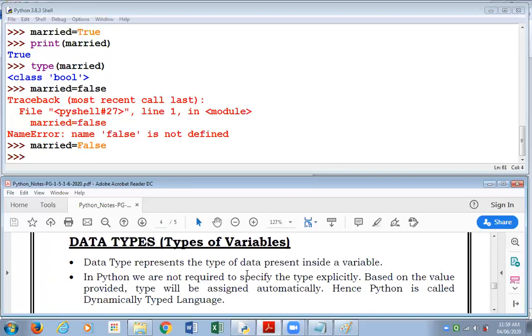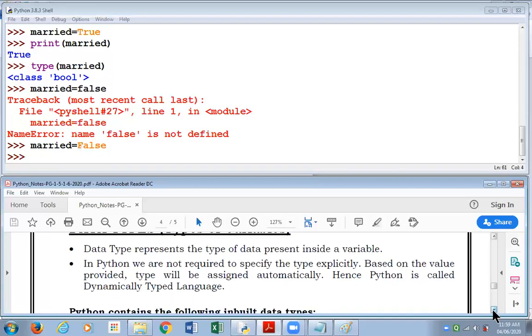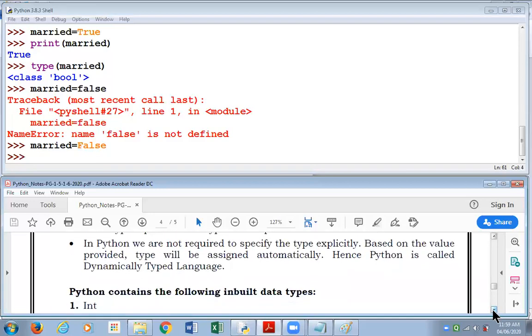In Python, we are not required to specify the type explicitly. That means when you make a variable, you don't have to specify int or float before the name of the variable while defining it. You don't have to do that in Python. You have to do that in C, C++, Java. Based on the value provided, the type will be assigned automatically to your variable. Hence, Python is called a dynamically typed language. From the value itself, Python will understand the type of the variable.